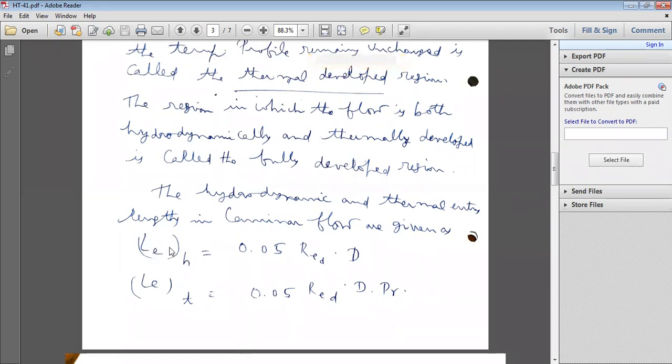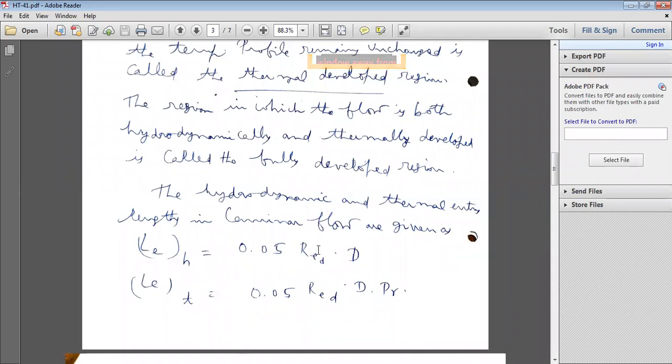Re_D is the Reynolds number for the given diameter D, the diameter of the pipe.